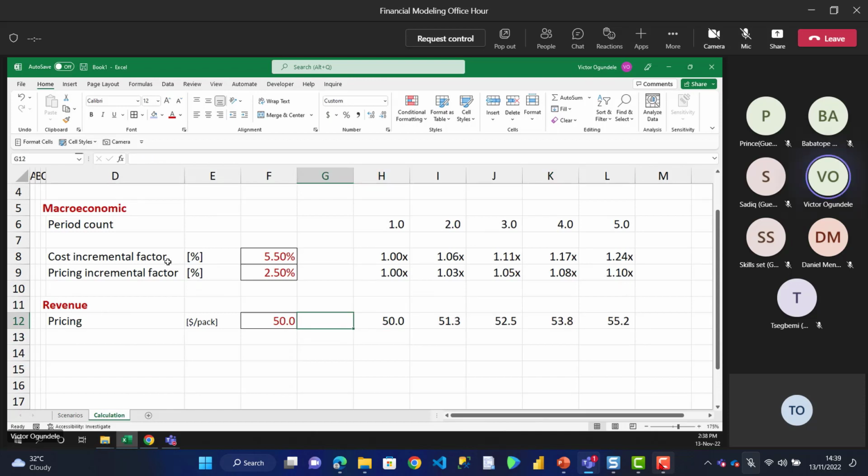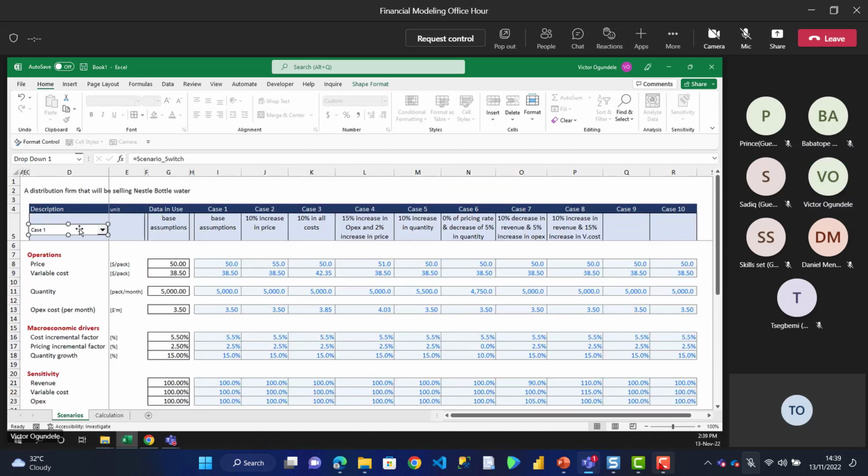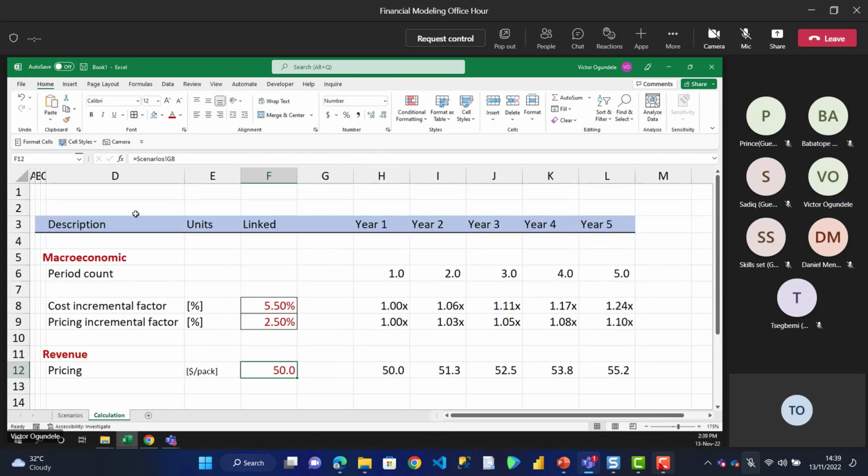Right. So as compared to the other approach where you just set everything as an input for all the 5 years, the advantage of this is that it gives room for flexibility, where maybe in year 3 we might increase our price and the other things. But this is making use of the macroeconomic effects in getting this. So for us to see what we are doing, I copy our scenario switch and bring it here. Let me just paste it somewhere around there.